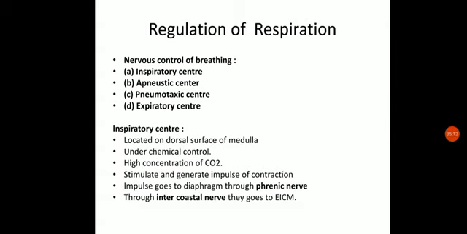and through this inspiratory center, this impulse will be passed to the radial muscles of the diaphragm and the intercostal muscles, that is, the external intercostal muscles, respectively, through the phrenic nerve and the intercostal nerve. So this increasing concentration of CO2 and decreasing oxygen will be responsible for the inspiration, which is under the regulation of the inspiratory center, which is present at the medulla.